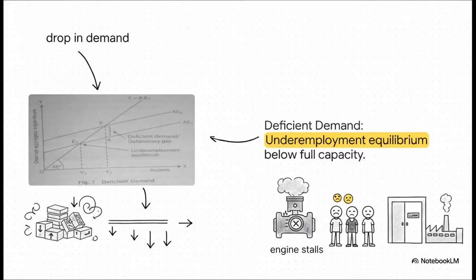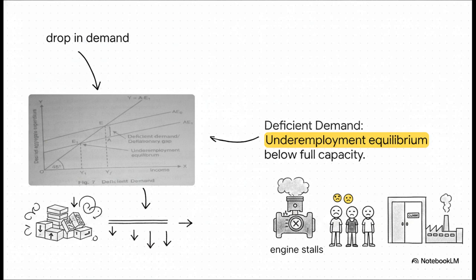Let's break down the mechanics here. Notice the gap labeled EA between the higher full employment demand curve and that new, lower AE1 curve. Because demand has tanked, firms suddenly find themselves sitting on excess, unsold stock. To survive, they have no choice but to cut production, which drags us down to an underemployment equilibrium at Y1.